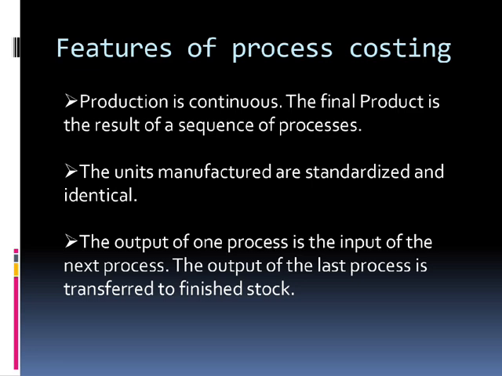Production is continuous. The final product is the result of a sequence of processes. The units manufactured are standardized and identical. The output of one process is the input of the next process. The output of the last process is transferred to finished stock.